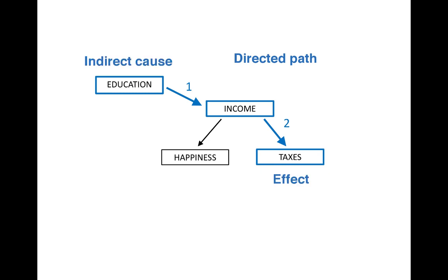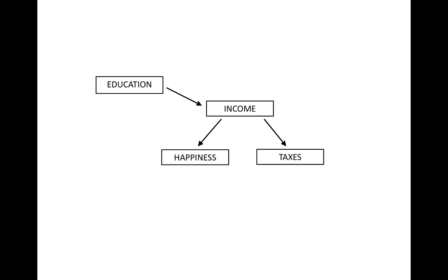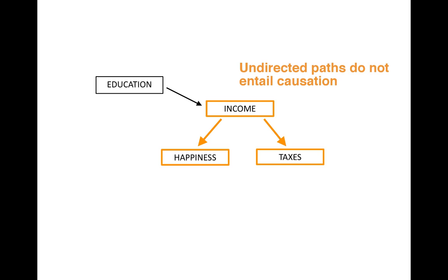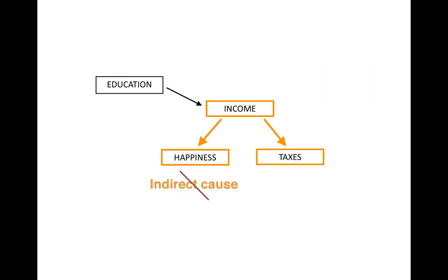A more general notion of a path is called an undirected path. An undirected path between two variables is a sequence of directed edges connecting one variable to another, but without the requirement that all the edges point in the same direction. In this graph, for example, there is an undirected path of length 2 from happiness to income to taxes. In contrast to directed paths, undirected paths do not entail causation, and thus we can't claim that happiness is an indirect cause of taxes just because there's an undirected path from happiness to taxes.